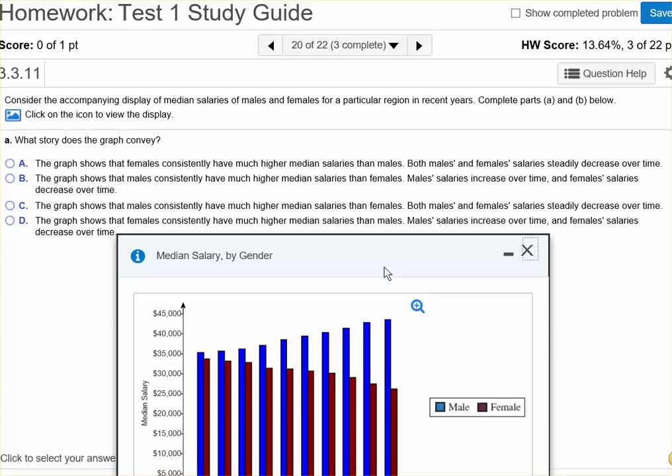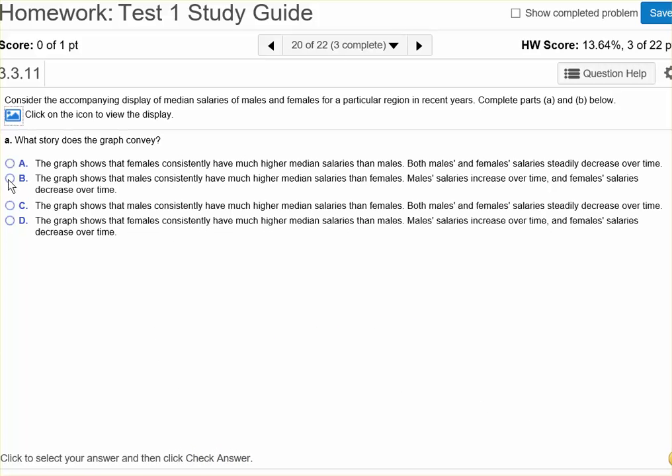D. The graph below shows that females consistently have much higher median salaries than males. Male salaries increase over time and female salaries decrease over time. Now there's some truth and some fallacy there. The females don't have the higher, so it couldn't be D. So I feel pretty confident in choosing B for our answer.